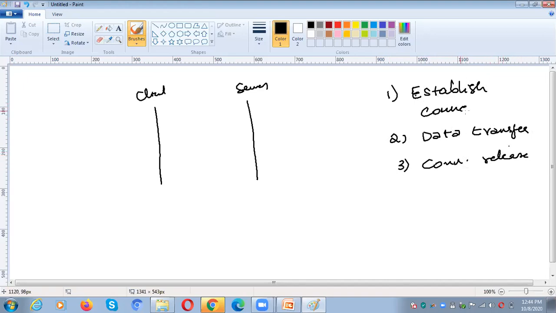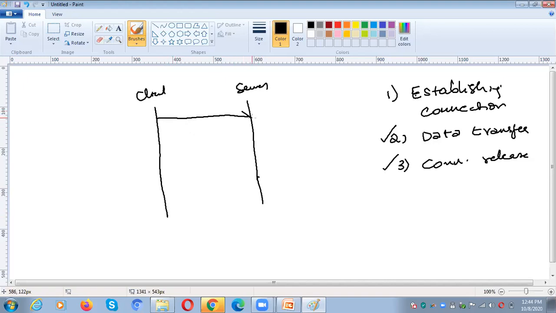The first one is establishing the connection. Once the connection is established between the client and server, then we can transfer the data. After that, connection release.